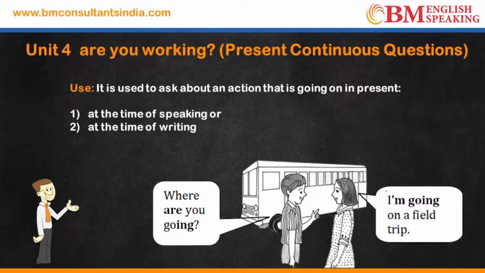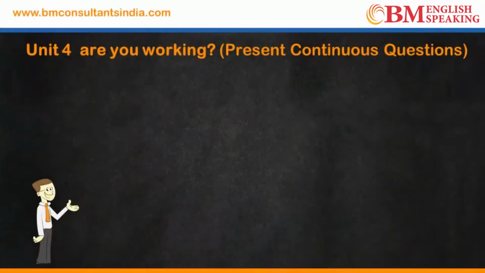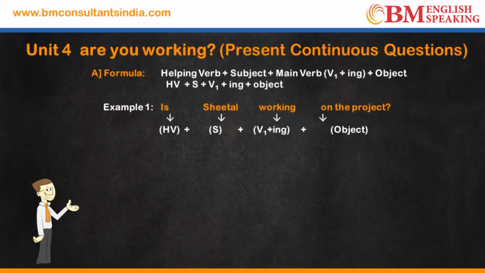I am going on a field trip. In a positive statement in present continuous tense, you'll say I am plus go with an ing. I am going on a field trip. Let's understand the structure of a question in present continuous tense. Helping verb plus the subject plus the main verb plus ing and then the object. Let's look at this example.